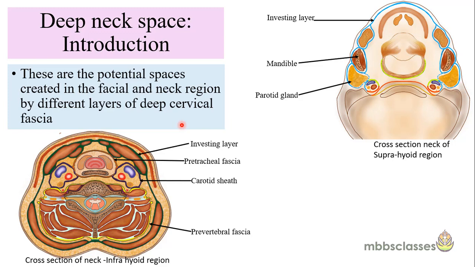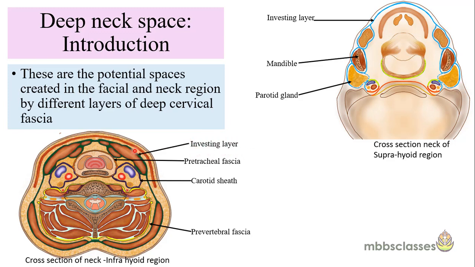So we have seen in the class of anatomy of the cervical fascia that there are two types of cervical fascia, superficial and deep cervical fascia, and it is the deep cervical fascia which contributes in the formation of deep neck spaces. And again, the deep cervical fascia has four layers.